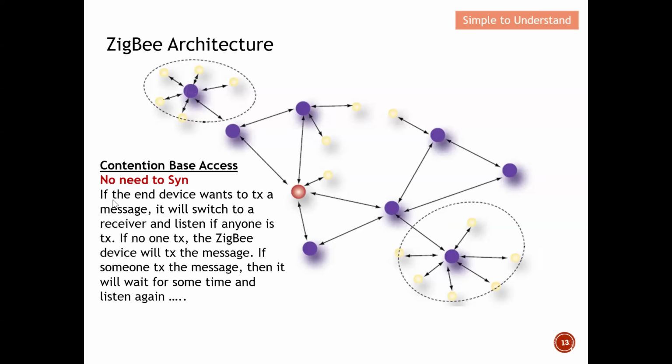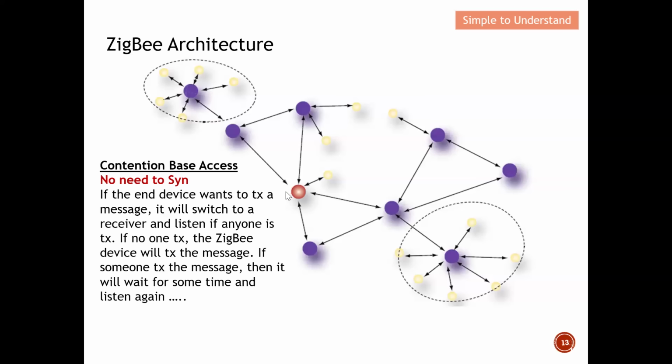Now, for example, if the end device wants to transmit a message, it will switch to receiver mode and listen. If no one is transmitting, the ZigBee device will transmit the message. If someone is transmitting, it will wait for some time and listen again. If someone is still transmitting, again they will back off, and after that listen again. Now assume that no one is transmitting, then they will send the message over.